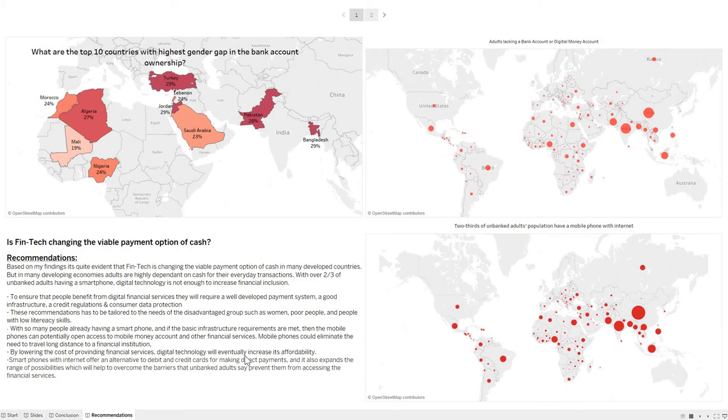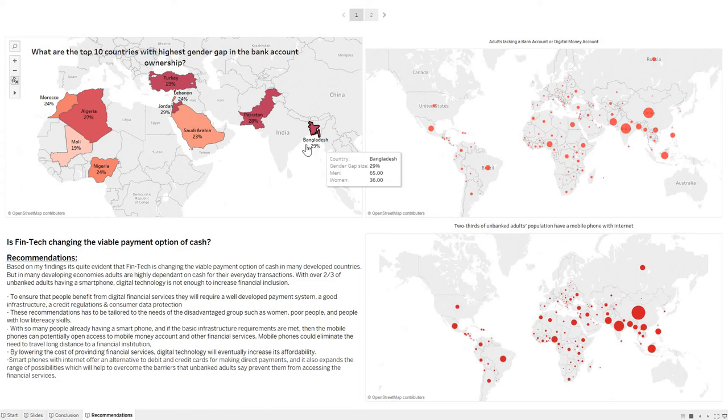Moving to my recommendations, many developing economies are highly dependent on cash for their everyday transactions. Again, with over 2/3 of unbanked adults having a smartphone, digital technology is enough to increase or create financial inclusion.